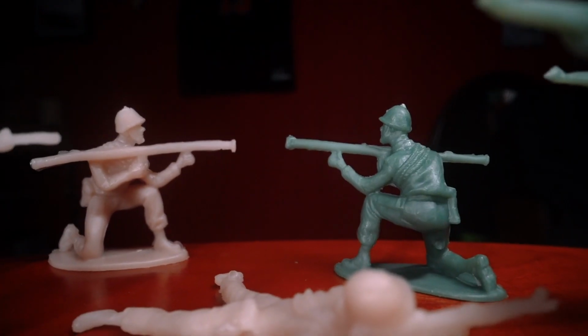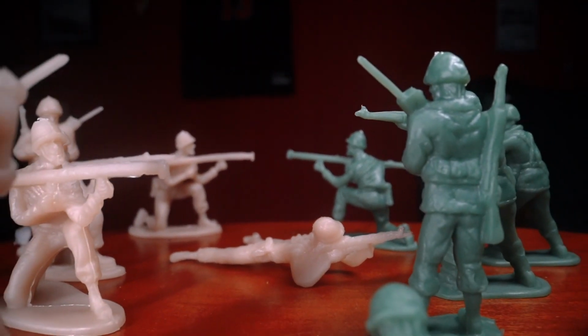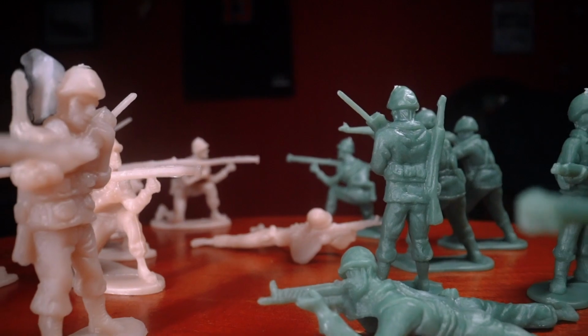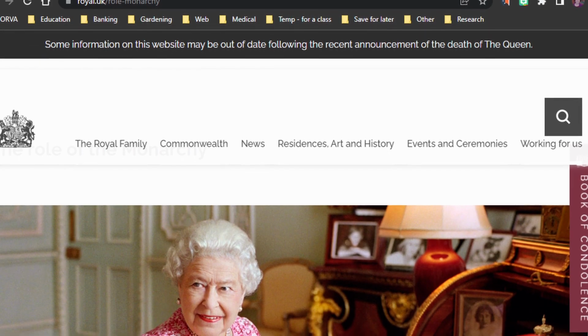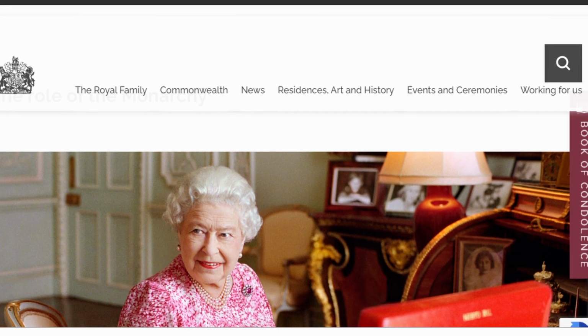Number 3, she did not stop the government from sending troops in order to quell rebellions. All right, this claim has a little more merit. But we really have to ask, how much power does the monarch of England really have? How much power did Queen Elizabeth have? And how much power does Charles III have now? For this, I will read directly from the royal family's website. Let me get my computer.